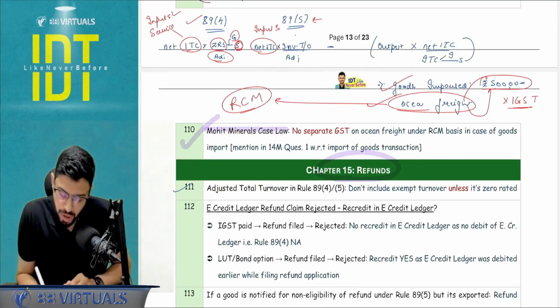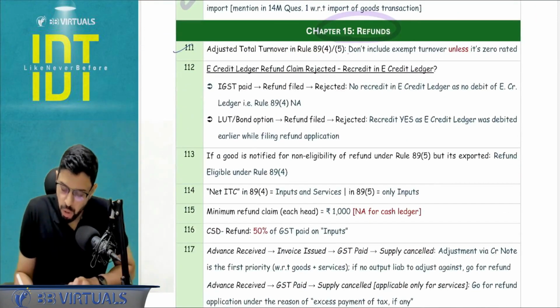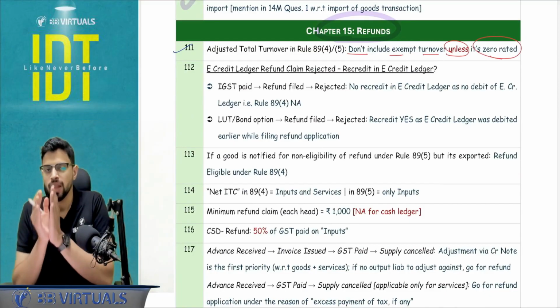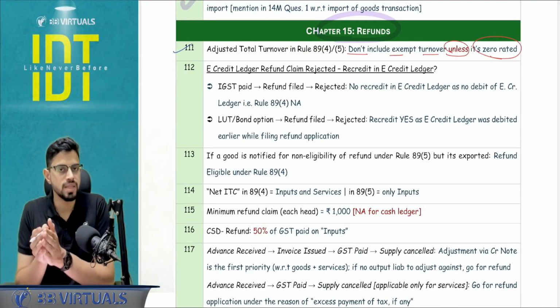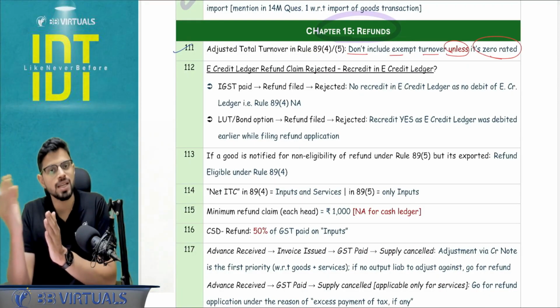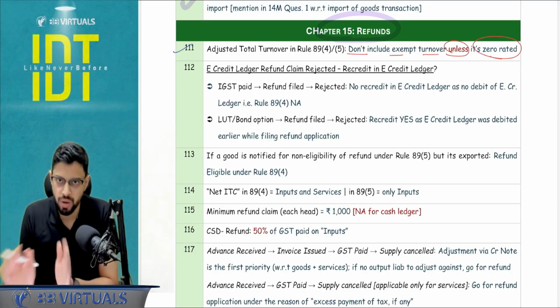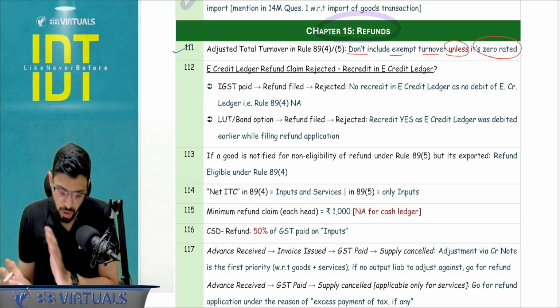Now with respect to the denominator, adjusted total turnover, don't include the exempt turnover unless it is zero rated, because if you remember, we have covered this, that if a supply is exempt and it is exported, it will acquire the nature of export, it will acquire the nature of zero rated. Exempt you don't have to include in the denominator.